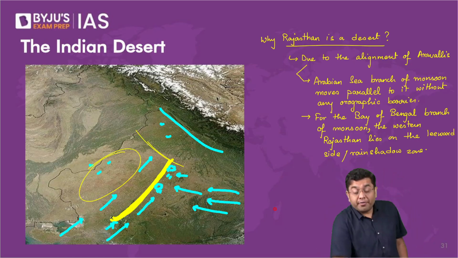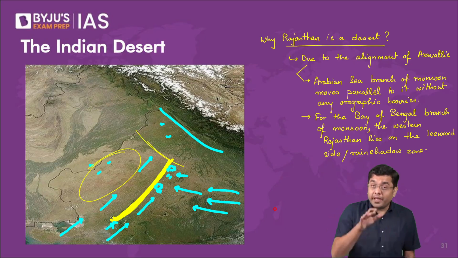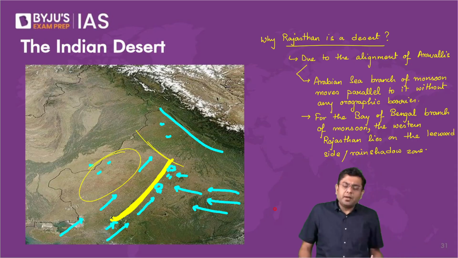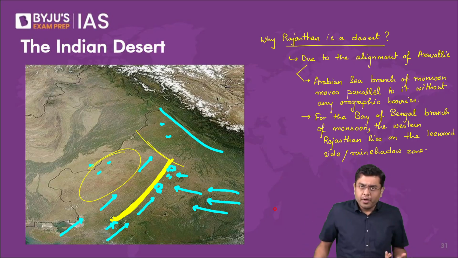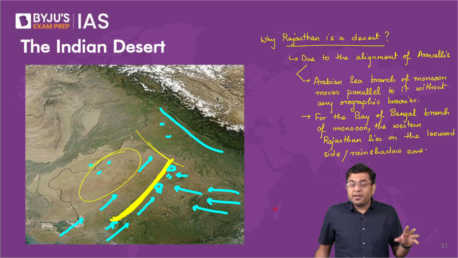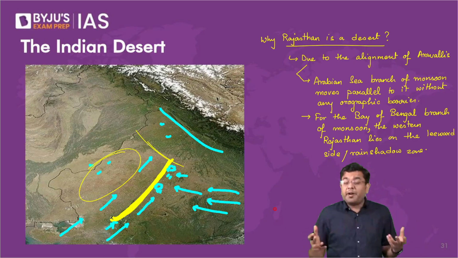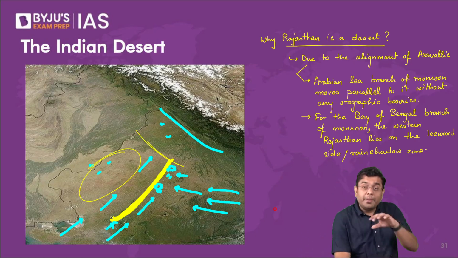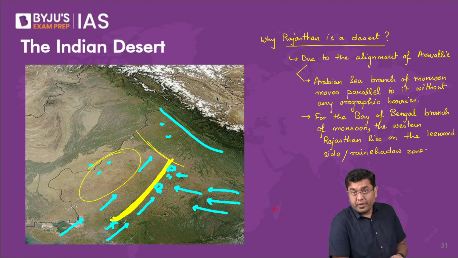Now, earlier, when Rajasthan was present around the equatorial area, when the Indian plate was moving north, there would have been regular convectional rainfall. So it would not have been a desert. Now it is in the subtropics, where you have development of high pressure. That is why earlier also I told you, look into the map around the same latitudes at which Rajasthan, the northern plains, etc. lie.